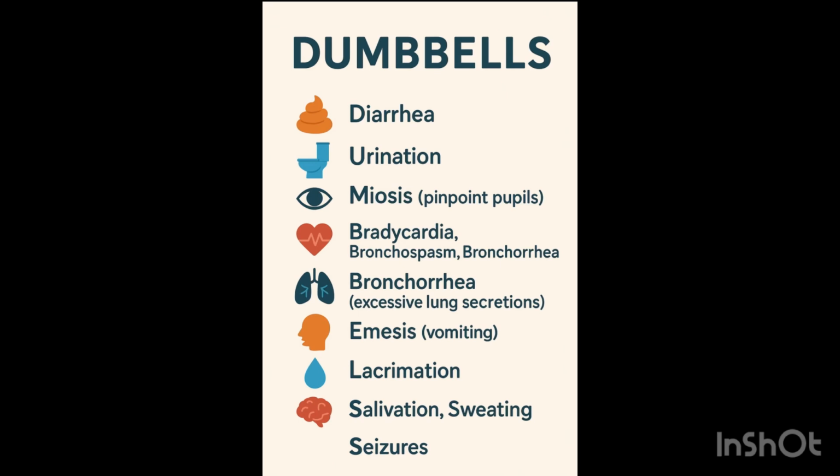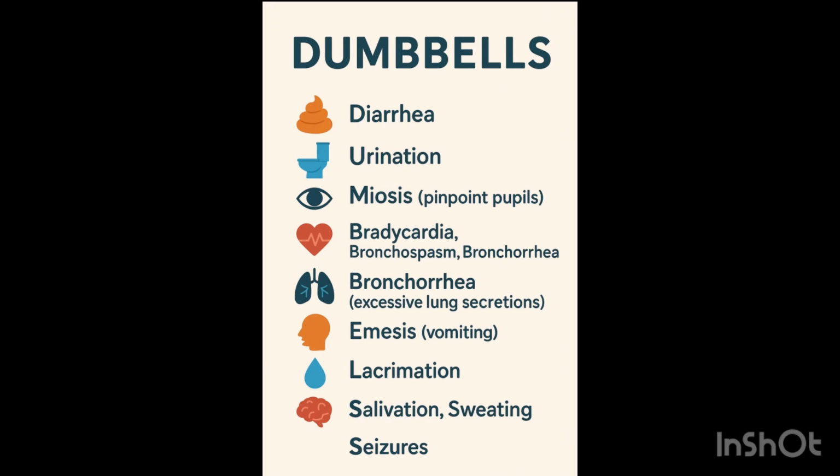When acetylcholine is binding to the M3 receptor, what happens? There will be constriction of the detrusor muscle. So when there's constriction of the detrusor muscle, there will be urination. There will be miosis also, because when you bind to the M3 receptor in the ciliary muscle and the sphincter pupillae, there will be accommodation and miosis.